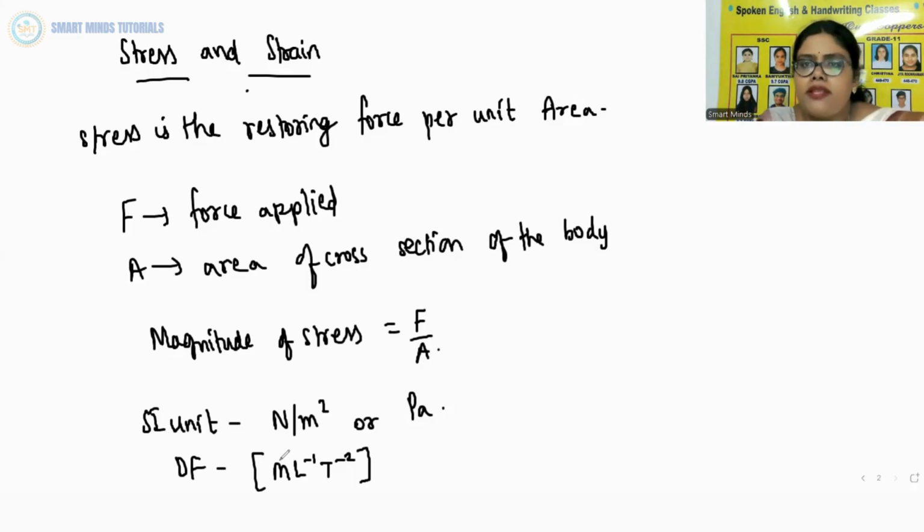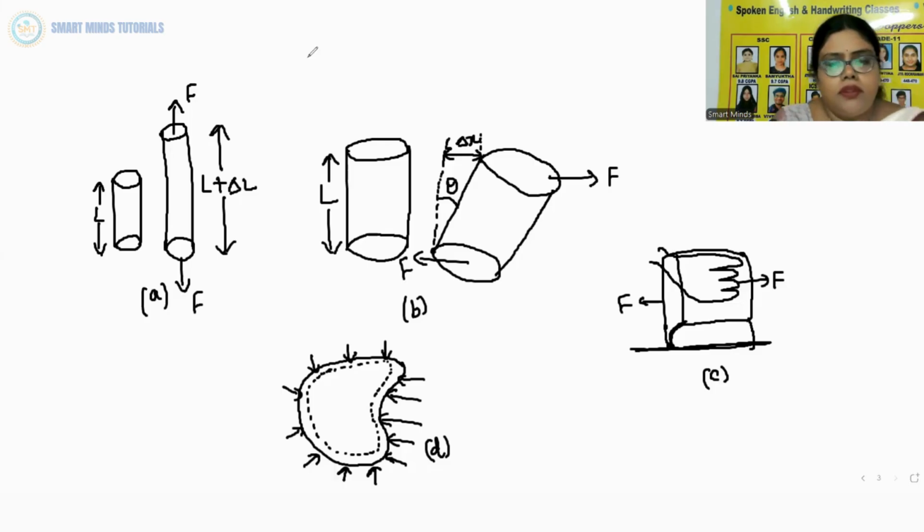There are three ways in which a solid may change its dimensions when an external force acts on it. Now you can see I have drawn 4 figures over here.